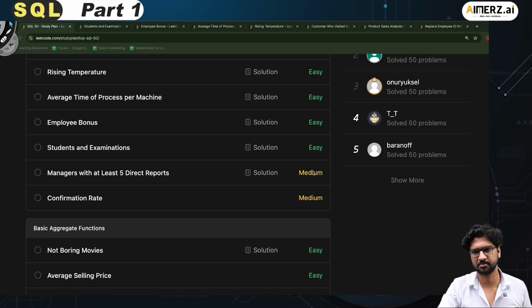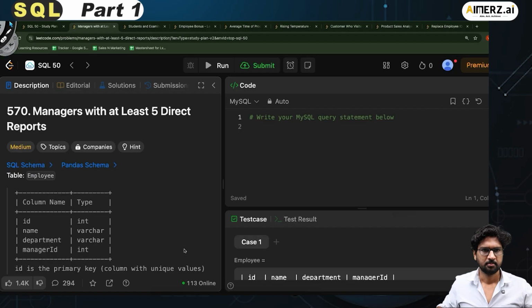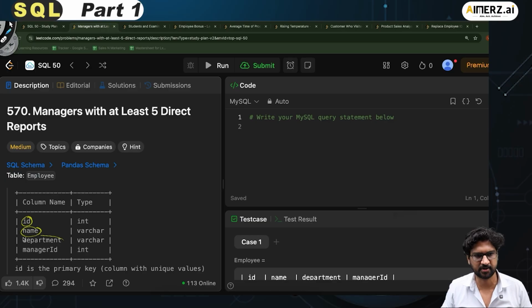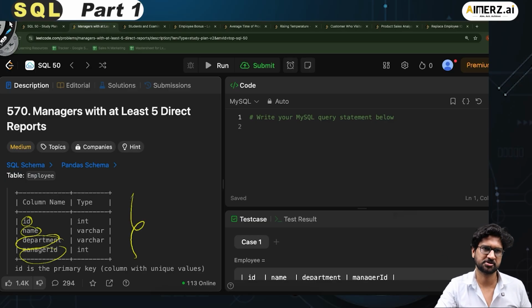Now let's try to move to the next question, which is managers with at least 5 direct reports. It's a medium level. I think it seems to be a good problem. Let's go and click on this. Manager with at least 5 direct reports. So I have this table called employee, which has ID, name, department, and manager ID. So this has the ID also, and it also has the manager ID. Perfect. I have a table that is there in place.